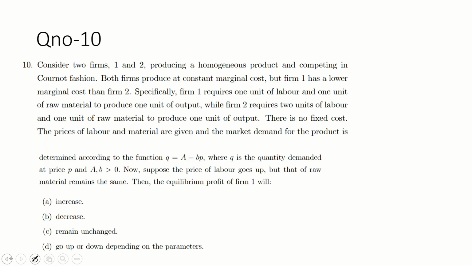Guys, there are two firms now, firm 1 and firm 2. If we are talking about the cost functions, first we talk about the cost function of firm 1. How do you decide the cost function of firm 1? That is the hint given here. 1 unit of labor requires 1 unit of raw material, which gives 1 unit of output.